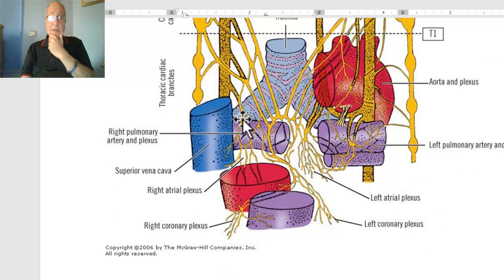These are the branches to both anterior pulmonary plexuses.